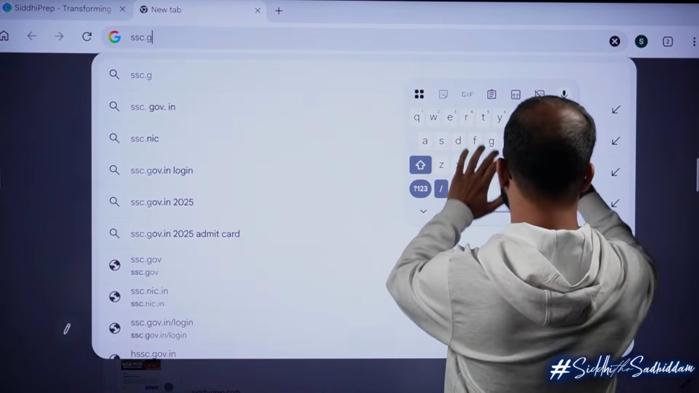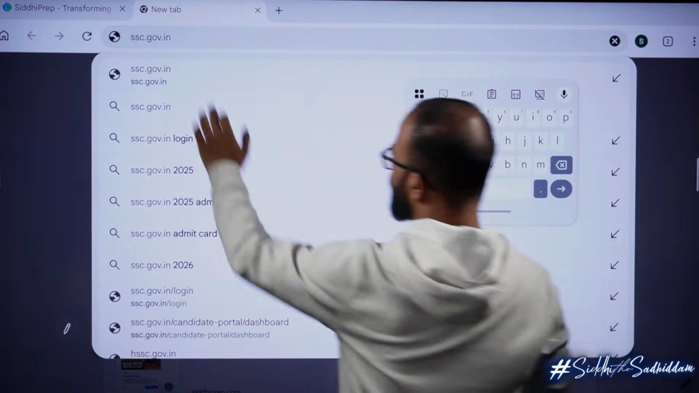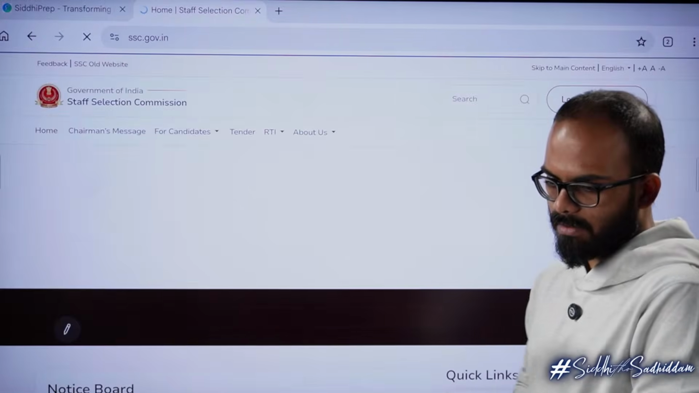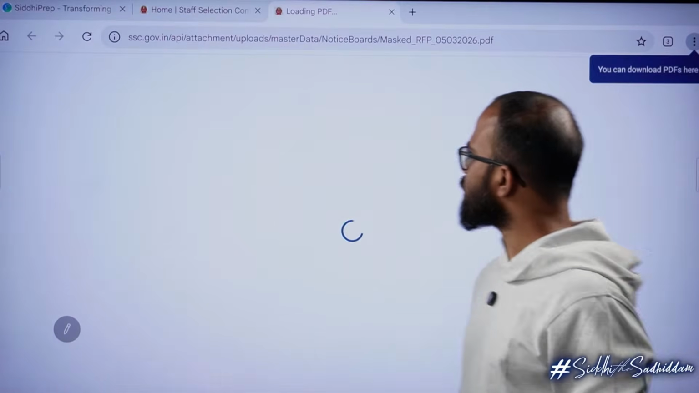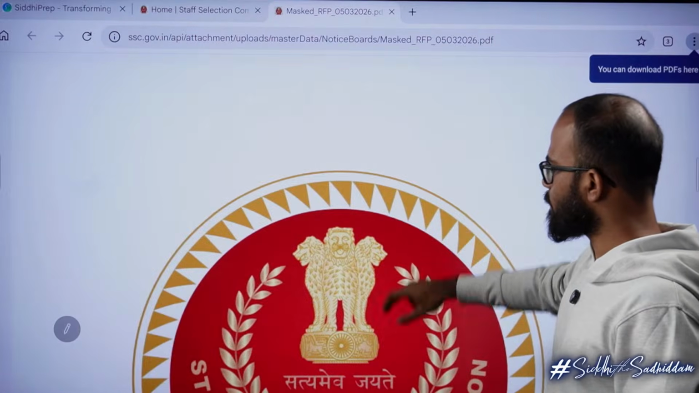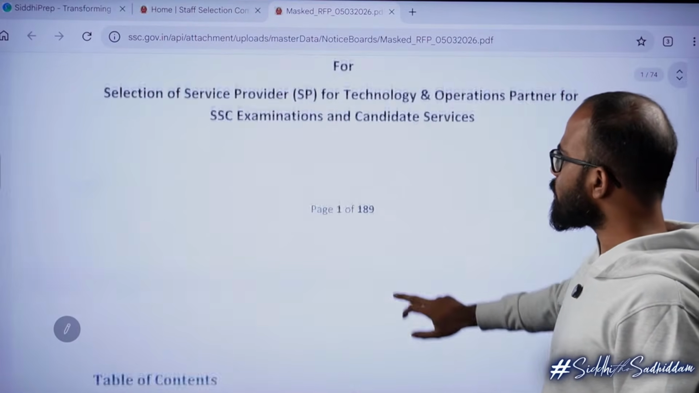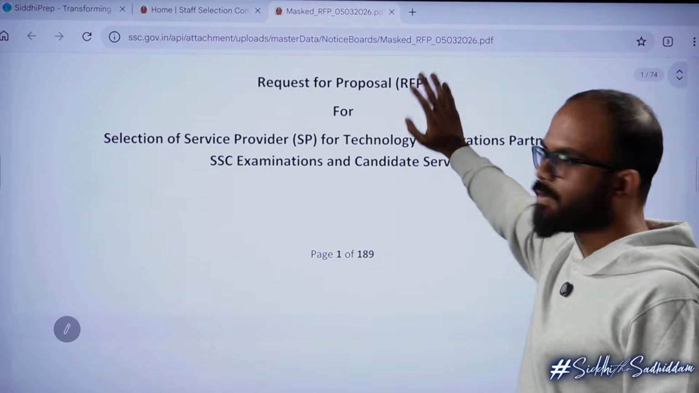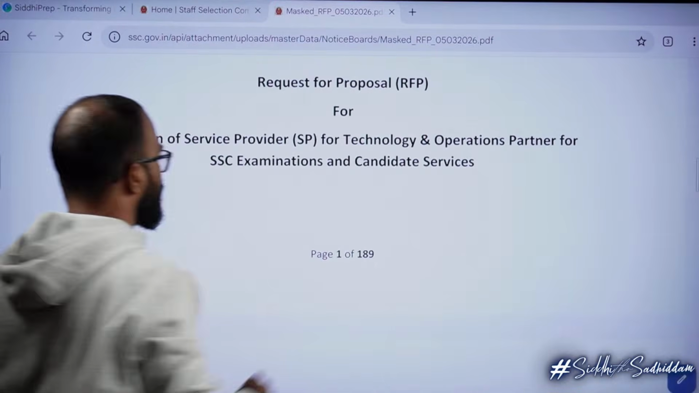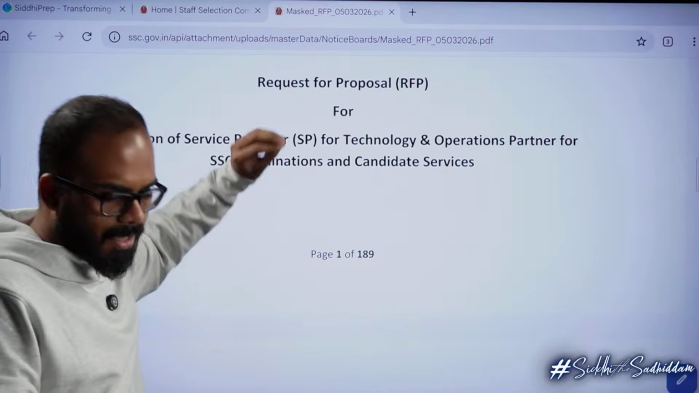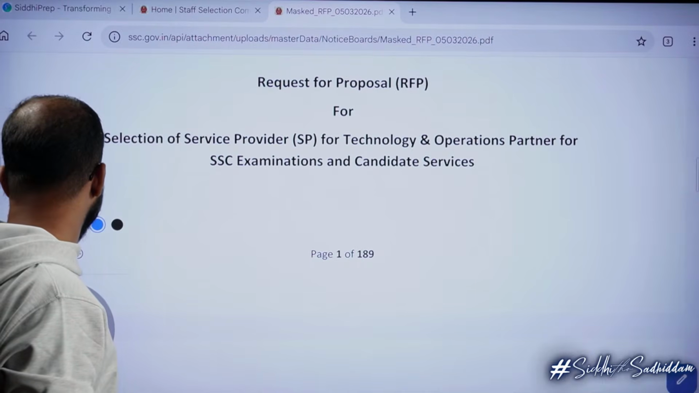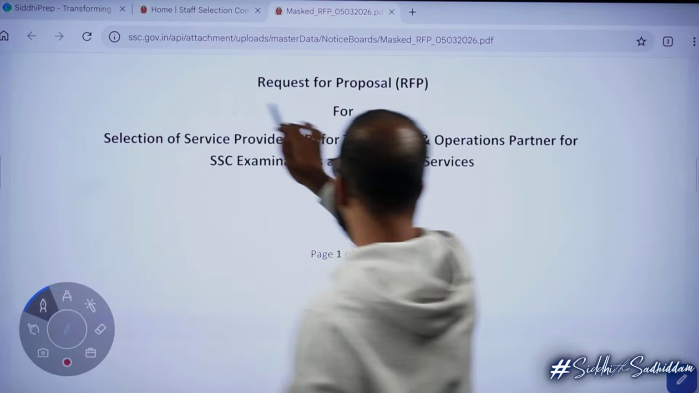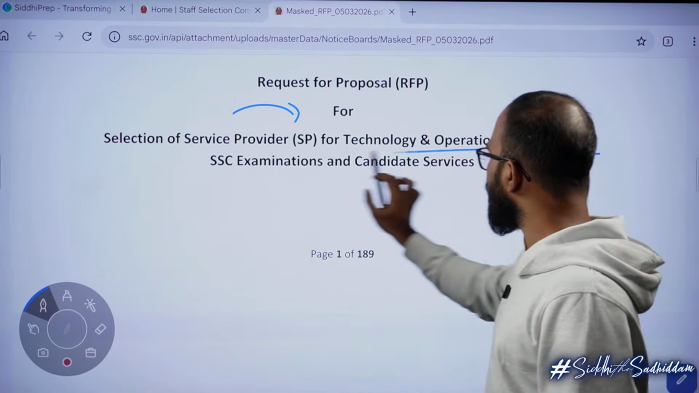This is an interesting notice. आपको देखना है. You have to see this. This is the document. See the document very carefully. The document says, request for proposal for selection of service provider. That is fine. But the most important words that you have to see here are service provider for technology and